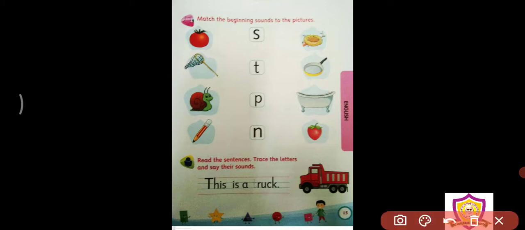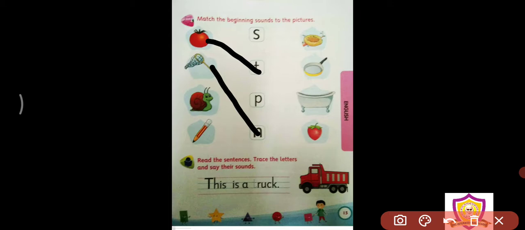What is the first one? It is a tomato. Tomato. So T is the sound coming. So we will match it to T. Okay, then this is a net. Okay, so what is the sound coming? N. N is the sound coming. So what is the letter for N? N is the letter. So we will match it to N.